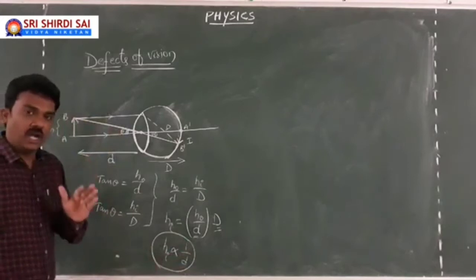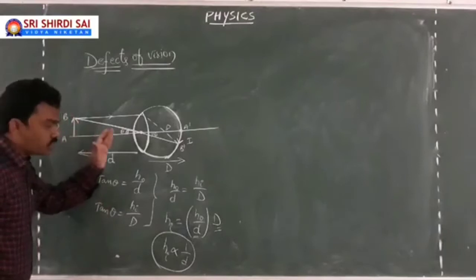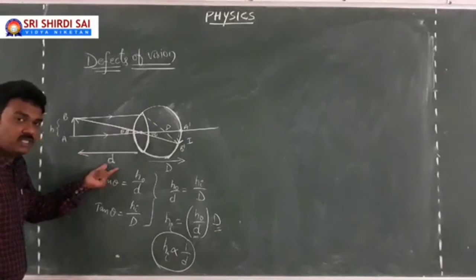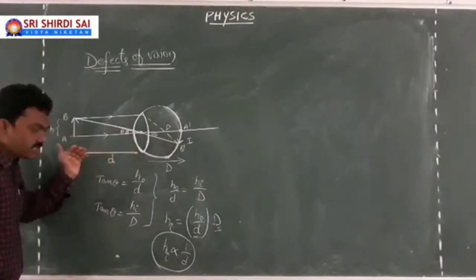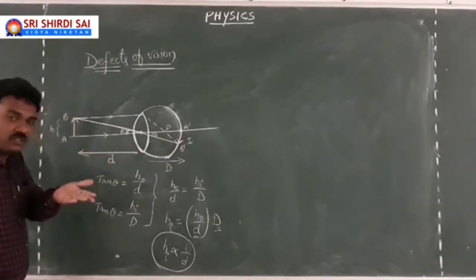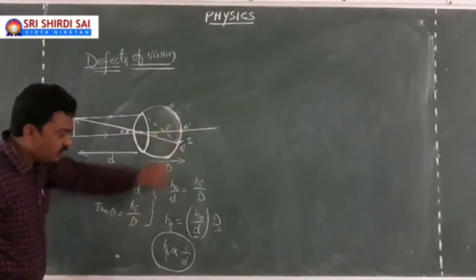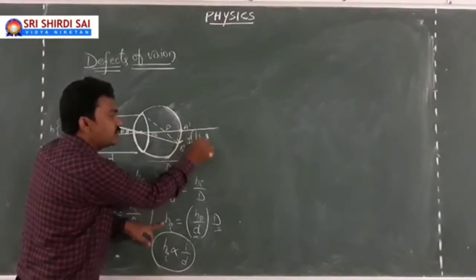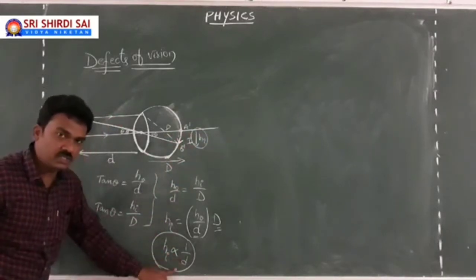For the given object, I have given a certain metal rod having some length. The metal rod can be placed close to your eye lens or maybe away from your eye lens. Small d can be changed, which is object distance. For the same object, as you change the distance of the object from the eye lens, the size of the metal rod does not change. But how it appears to you, which is the size of the image, will change. Size of the image on the retina changes inversely proportional to object distance.